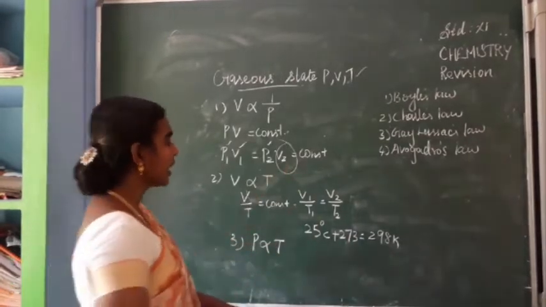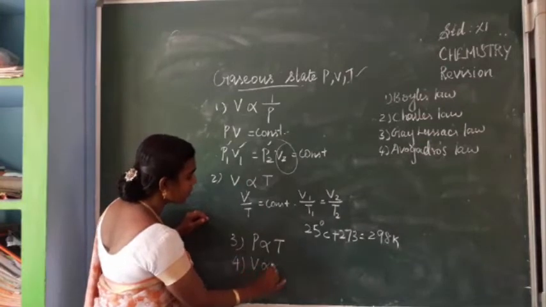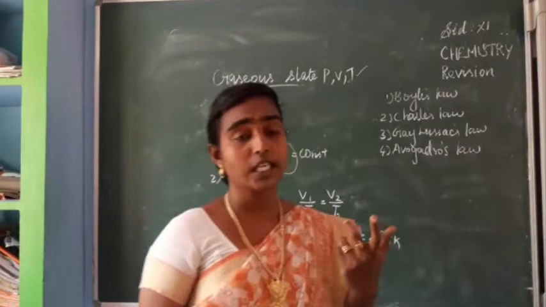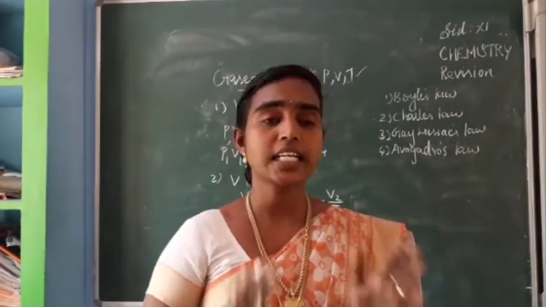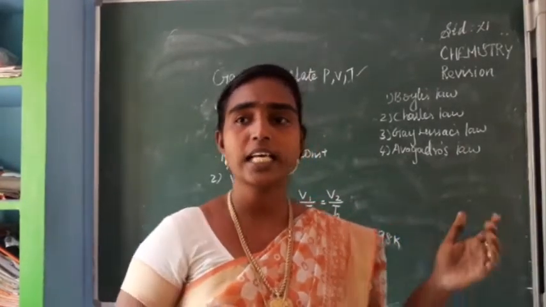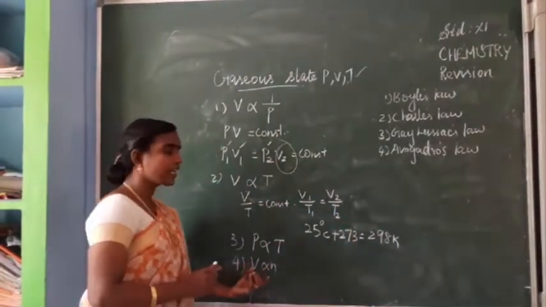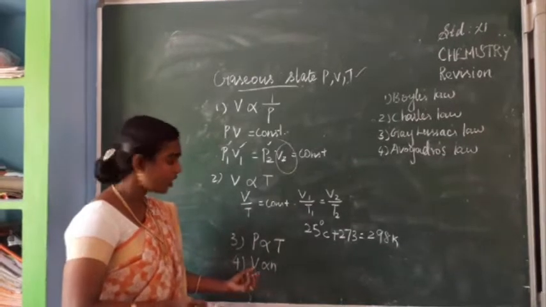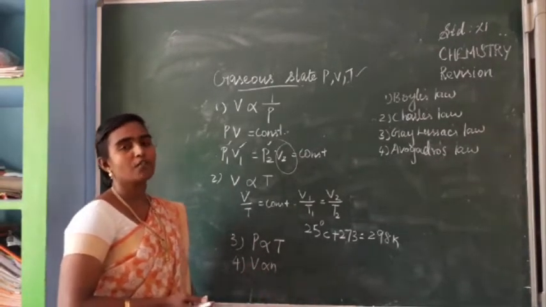So next, Avogadro's law, isn't it? The fourth one, that is V proportional to N. We know that from the first lesson itself we have studied Avogadro's hypothesis, that is, equal volumes of all gases under the same conditions of temperature and pressure contain an equal number of molecules. That is V proportional to N, isn't it? So how can we define this? Avogadro's hypothesis is given, so volume is directly proportional to the number of molecules.